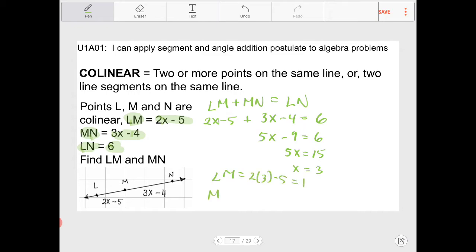And since MN is equal to 3x minus 4, that's 3 times 3, I'm sorry, minus 4, which is equal to 5. So MN is equal to 5. That makes sense because 1 plus 5 does give me 6, so everything works. We've completed this first problem involving collinear points.